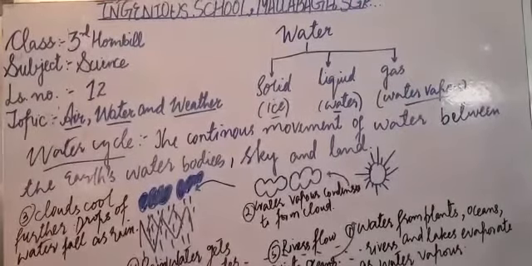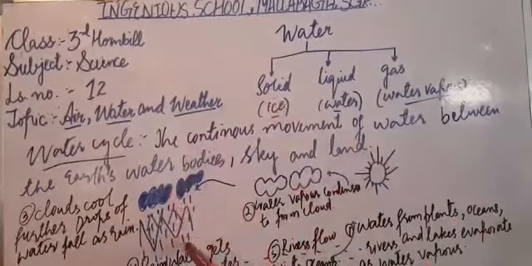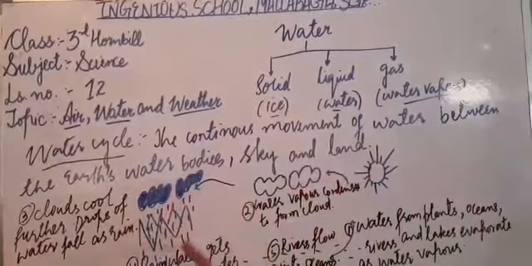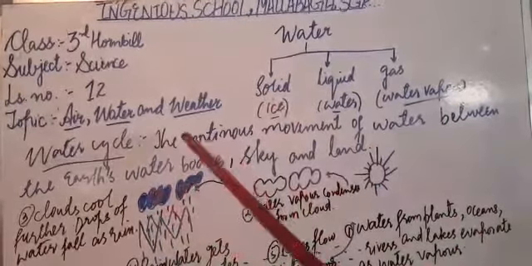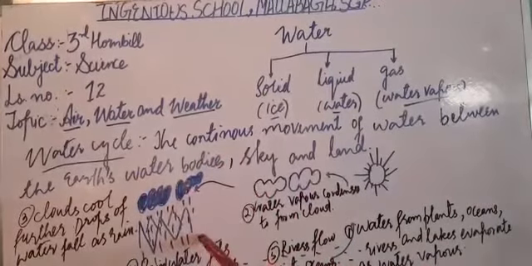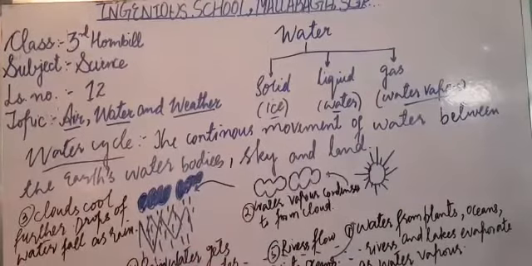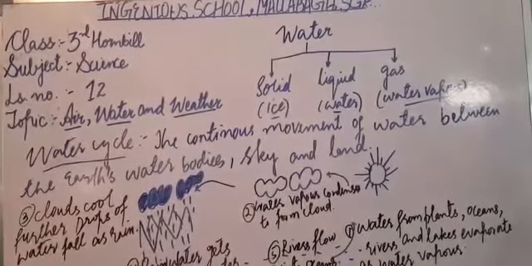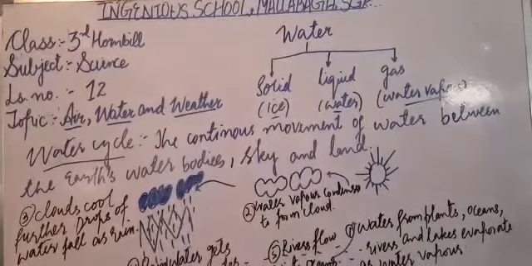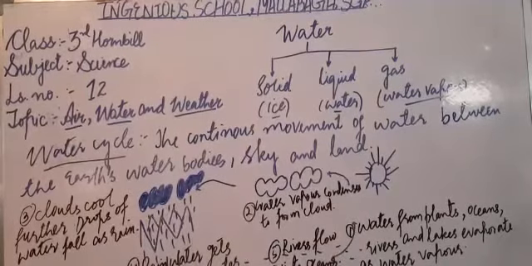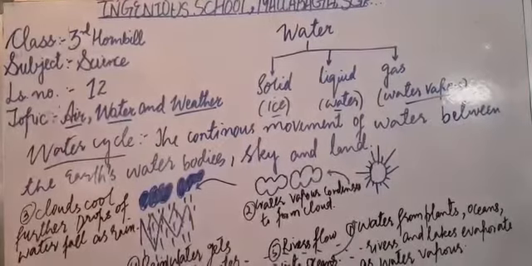What they form? Cloud. And when the clouds cool further, they become heavy, they fall back on the earth as rain. This rainwater goes into the water bodies like rivers, ponds, oceans, lakes, seas, and thus the water that earlier evaporated from the water bodies returns to the water bodies again, isn't it? So in this way, the water cycle in nature is completed.